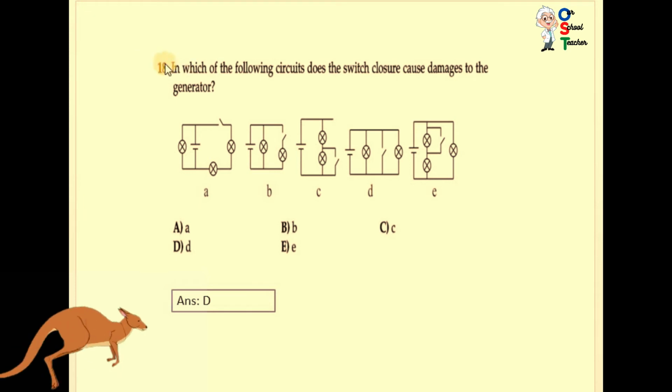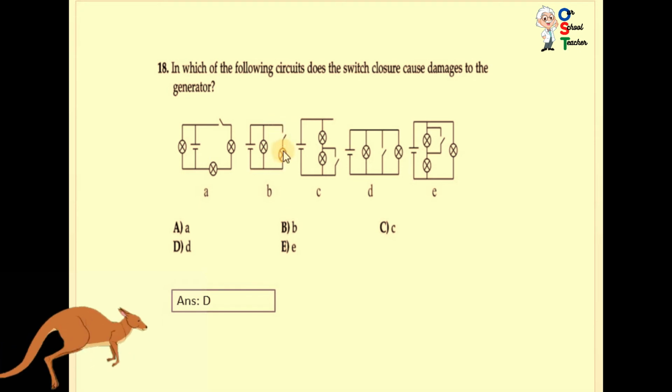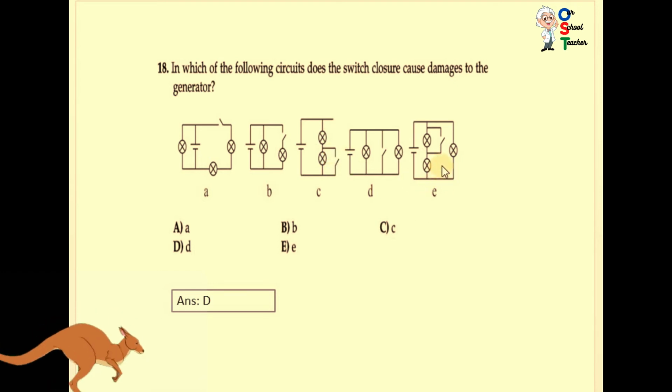Okay, in question number 18, in which of the following circuits does the switch closure cause damage to the generator? So you have to focus on the path of the electricity. You can see this is the end, so this is not dangerous. And in this case, there is another path for this bulb, and in this case another path for this bulb, and in E as well you can see there is another path for this bulb. But in case of D, you can see it is in between, so when electricity flows from here to here, it will cause damage, or it will create a problem. So D is correct.